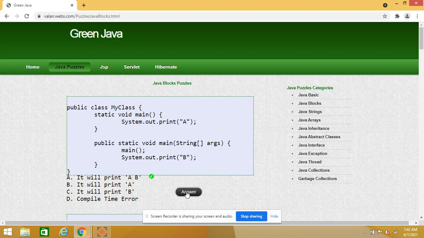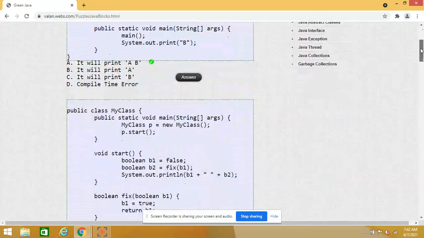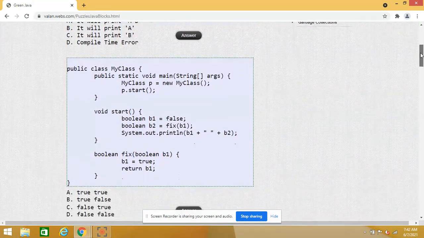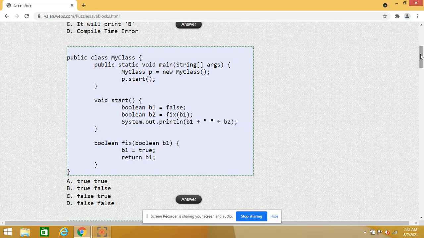So hope it's clear, friends. Now we'll move to the next question. Maybe the next question looks lengthy, but actually it's easy. If you look at this code, there is no compile time error, but we need to identify the value of b1 and b2.